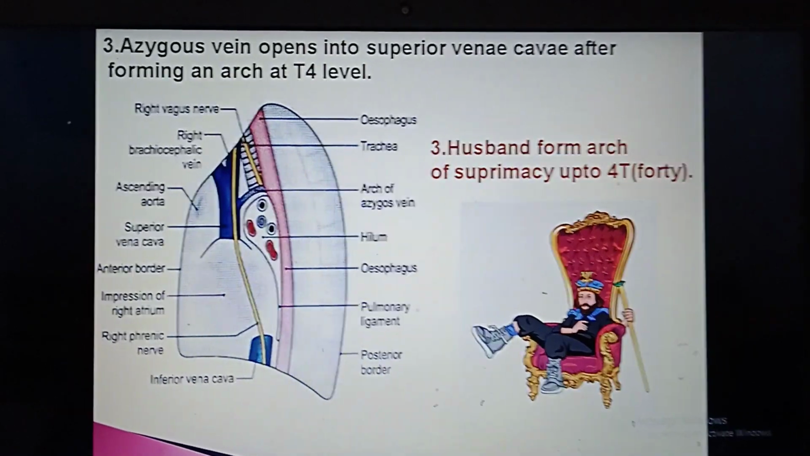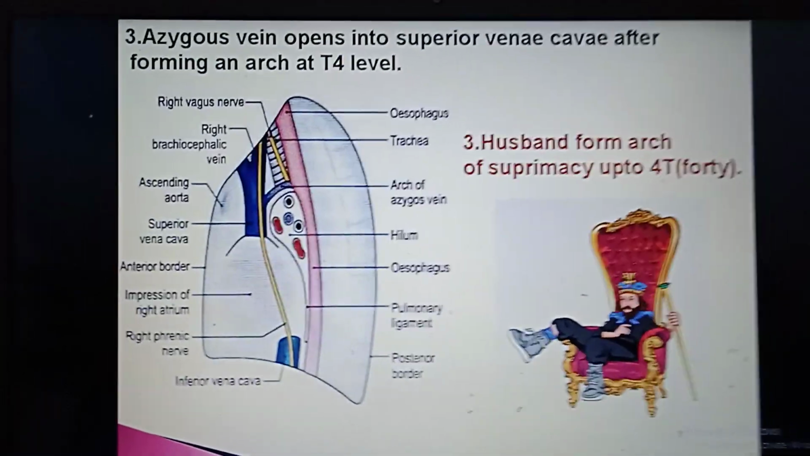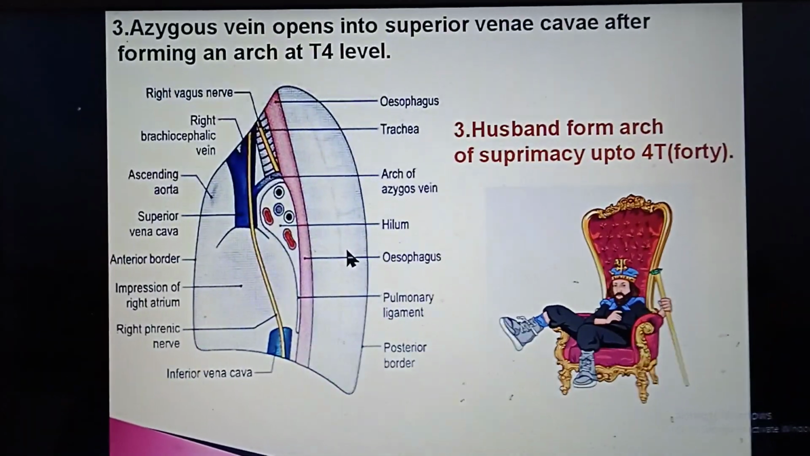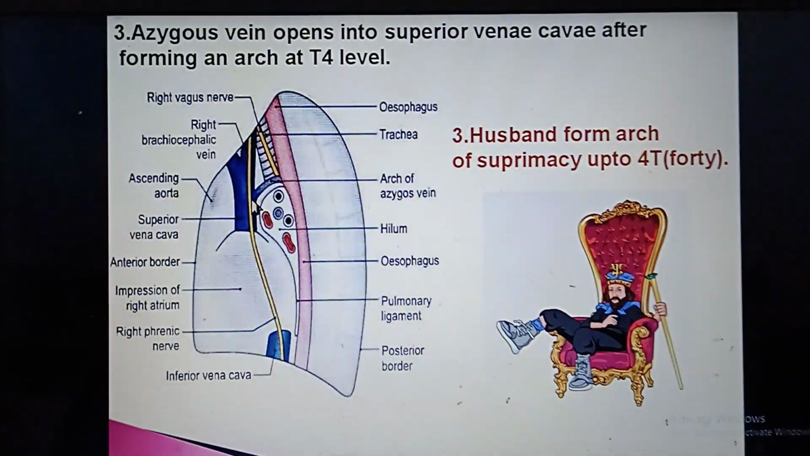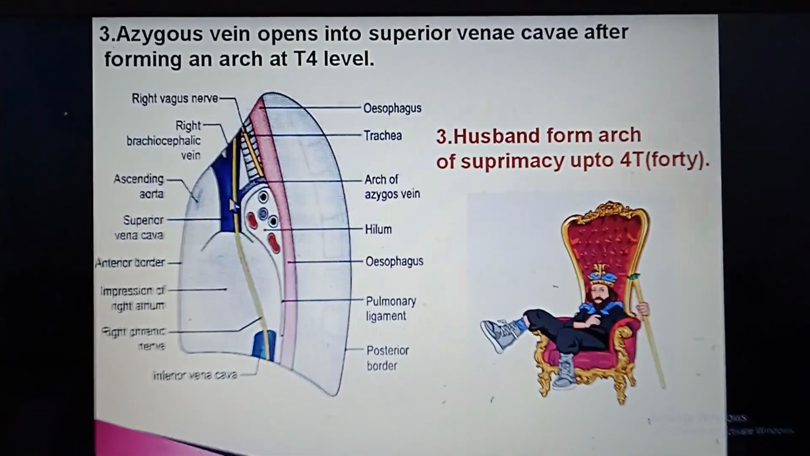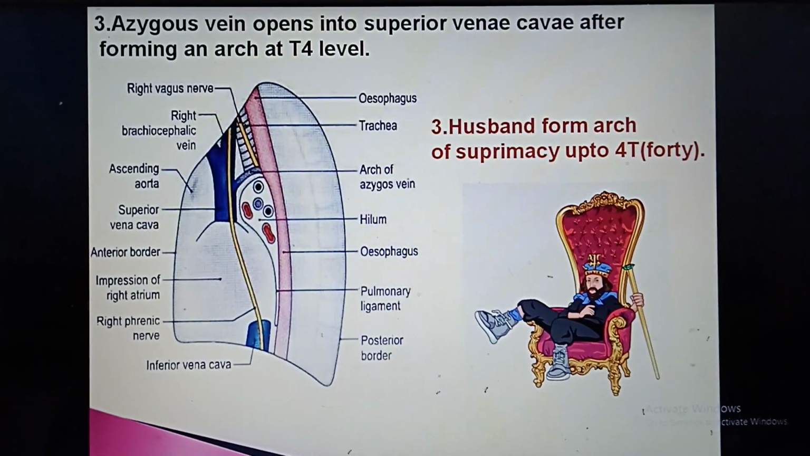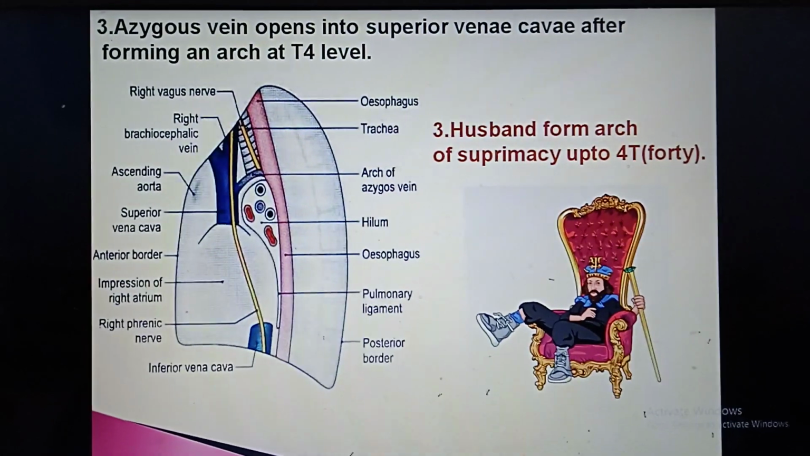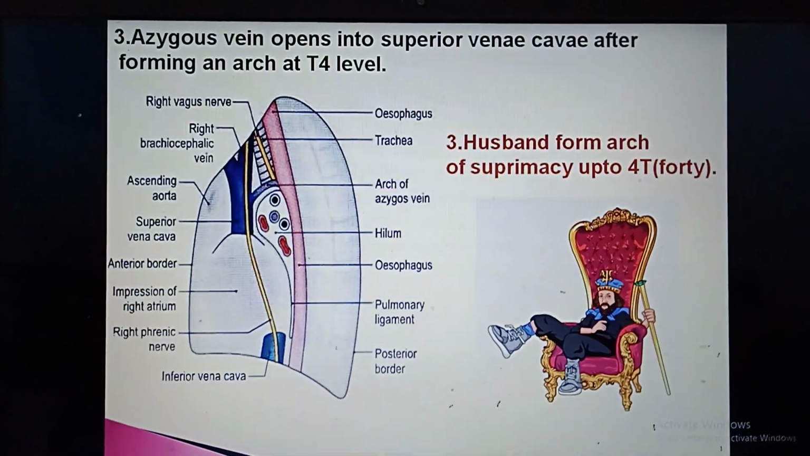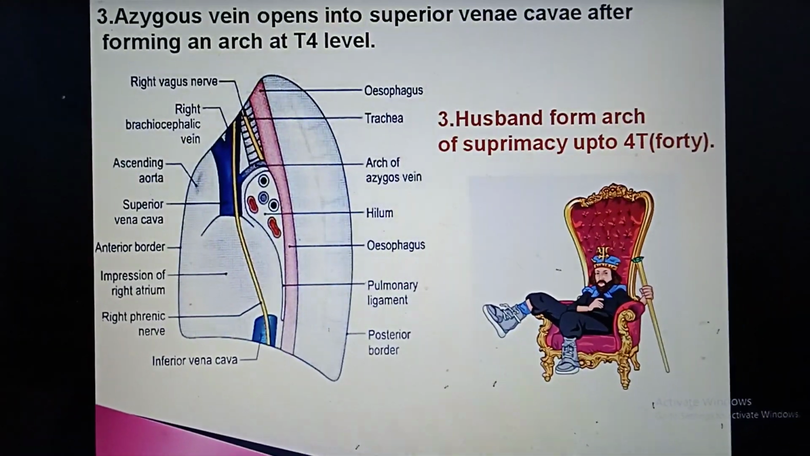The azygous vein opens into the superior vena cava. This is the arch of the azygous vein, which opens into the superior vena cava. So the azygous vein opens into the superior vena cava after forming an arch at the T4 level. T4 or 4T: 40. Husband from arch of supremacy up to 40.